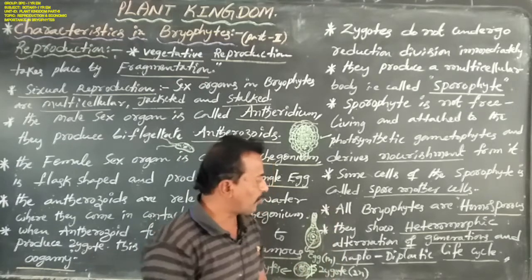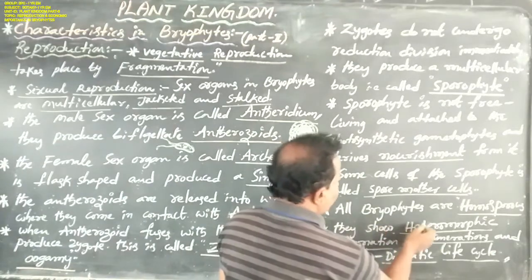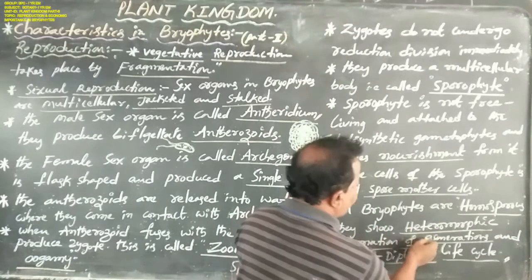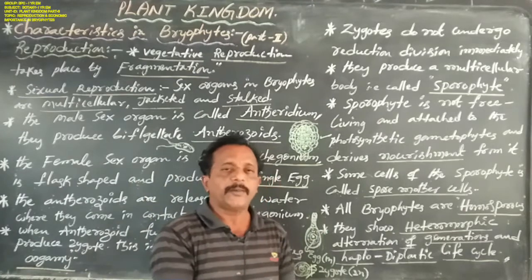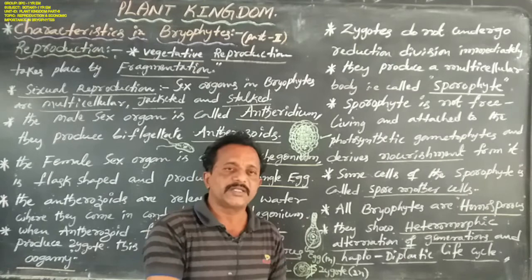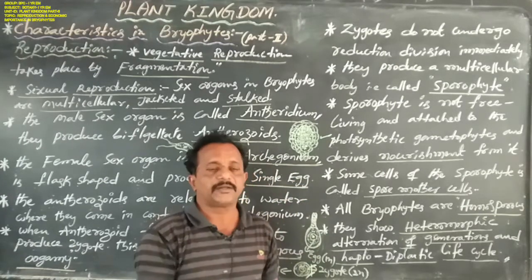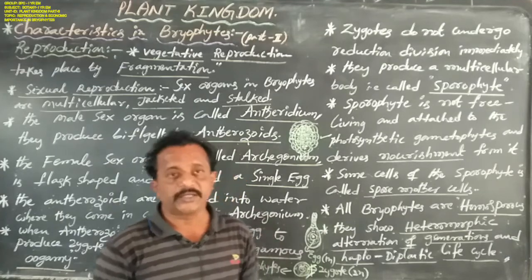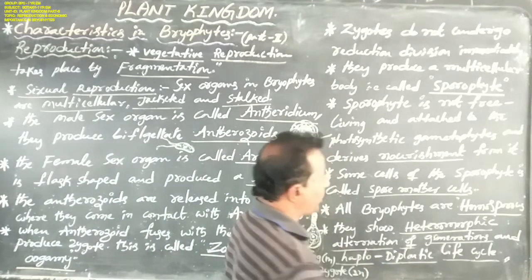That is heteromorphic alternation of generations. They show heteromorphic alternation of generations because the gametophytic and sporophytic bodies are always different.